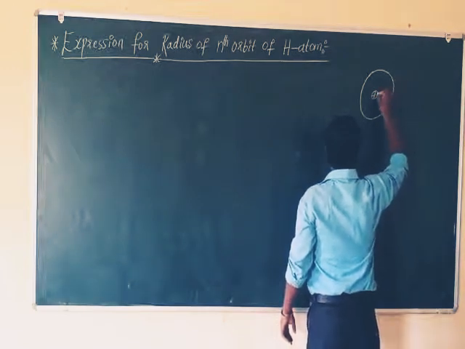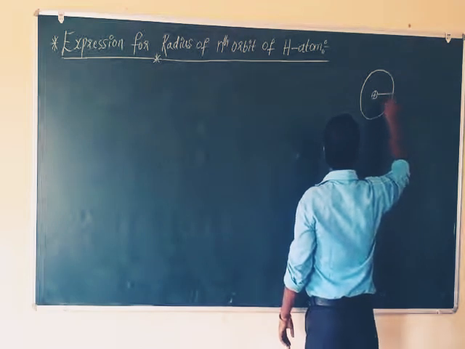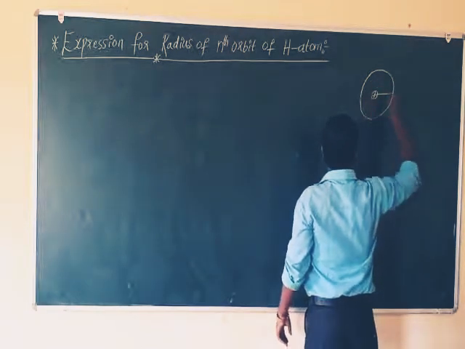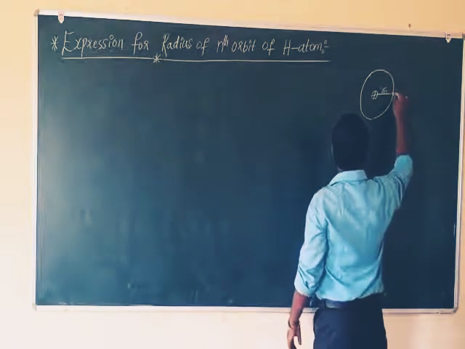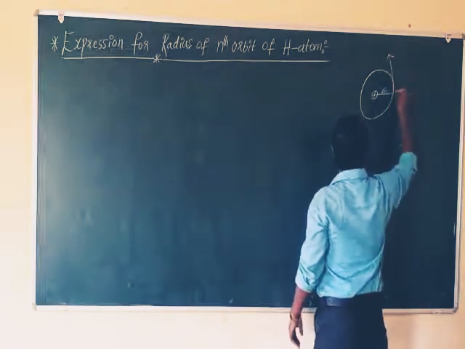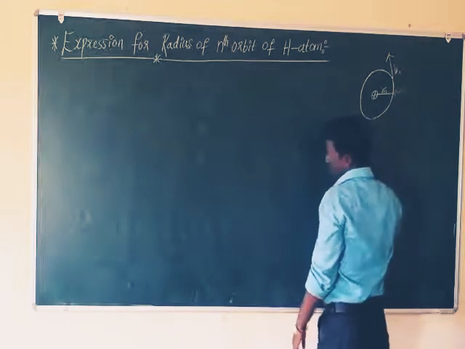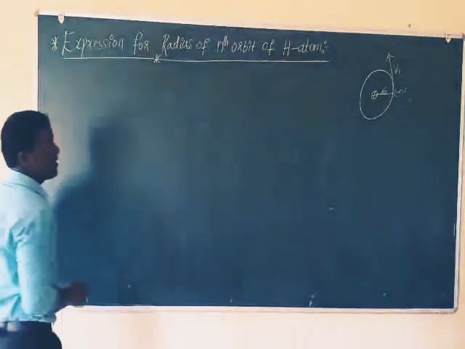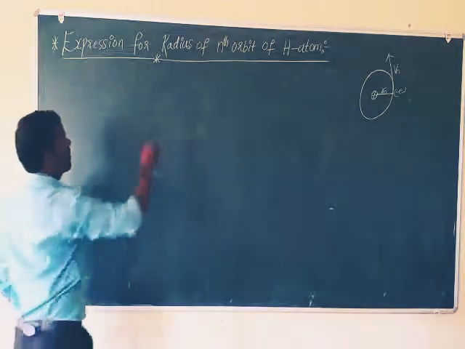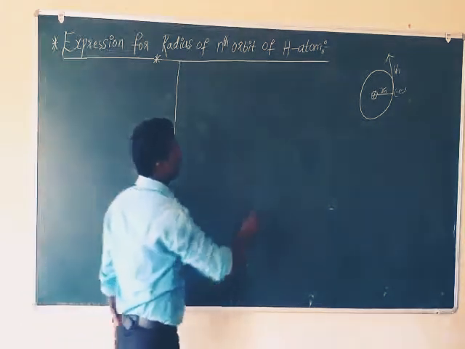So this is the hydrogen atom, this is the nth orbit and this is the nucleus. Here, this is the radius, the distance from the nucleus to the orbit. The radius of the nth orbit is Rn. This is the electron, moving with a speed, velocity Vn. The velocity of an electron in the nth orbit is Vn.